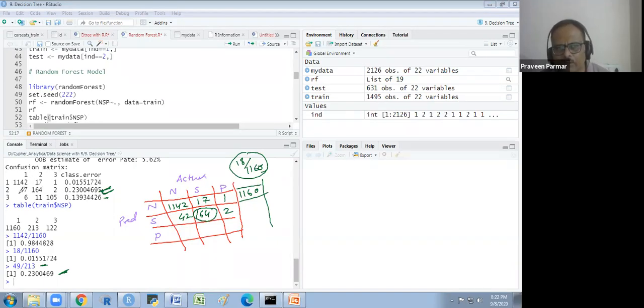I have to add the off-diagonal and then divide by the total, which is 1495, the training data. So I will calculate the accuracy and then subtract it from 1.